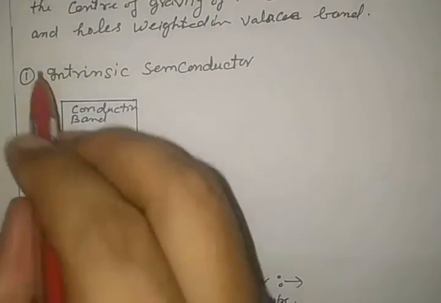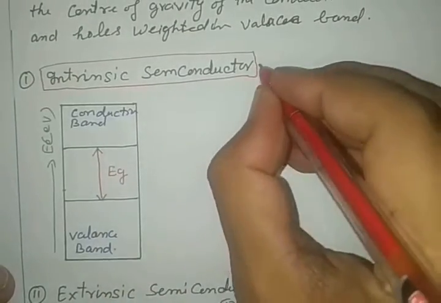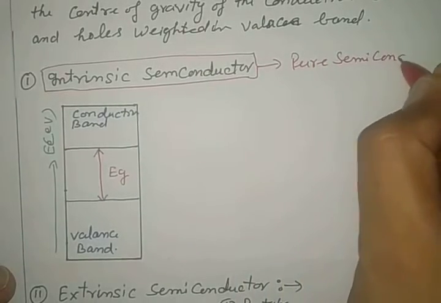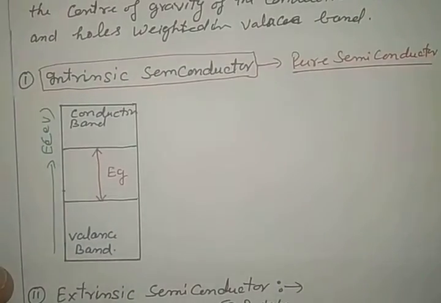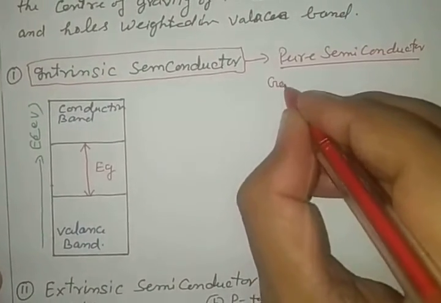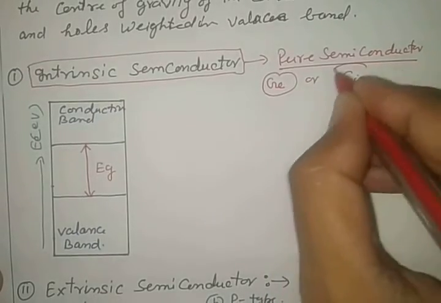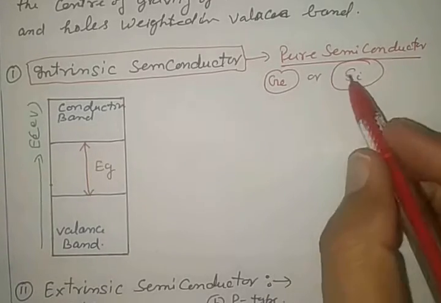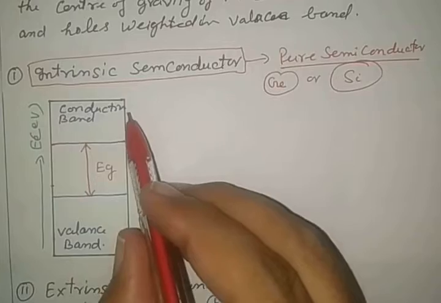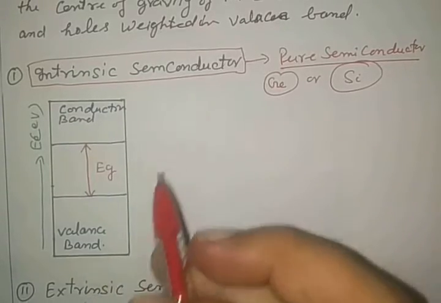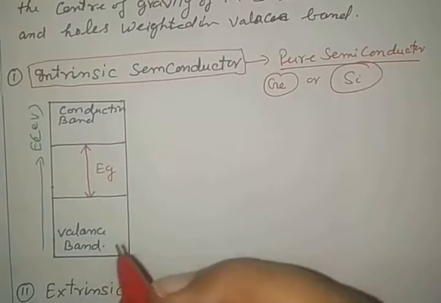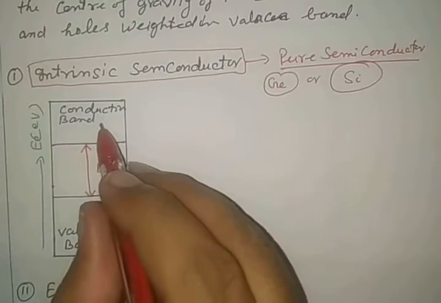First of all, we are going to see the intrinsic semiconductor. We know intrinsic semiconductors are pure semiconductors. The examples of this are germanium or silicon, two pure semiconducting materials that are available. From the point of view of band theory, in a semiconducting material the outermost energy level is divided into two parts, the valence band and the conduction band.